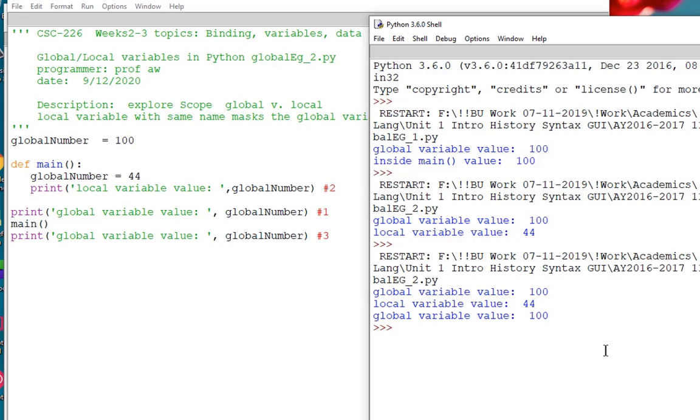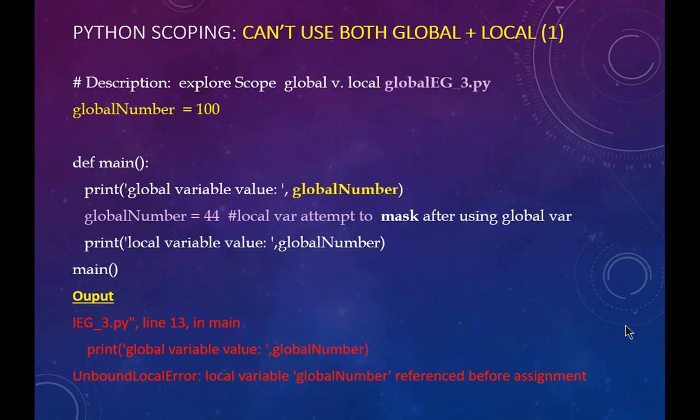That activation record starts and the global number is local there, and as soon as function main is finished executing, it's like a giant eraser comes out and erases that local global number and its value of 44. However, the global number still exists, and so in our third print line we see the global variable's value is 100.